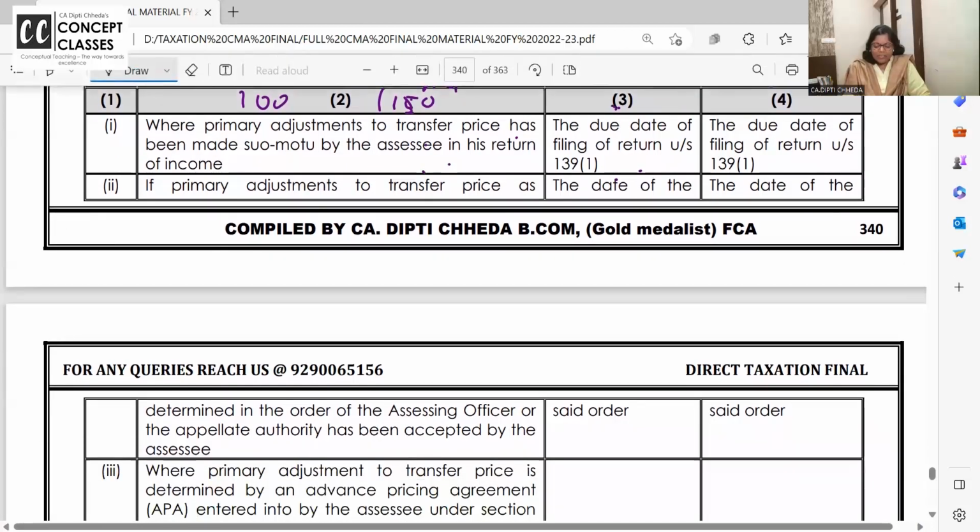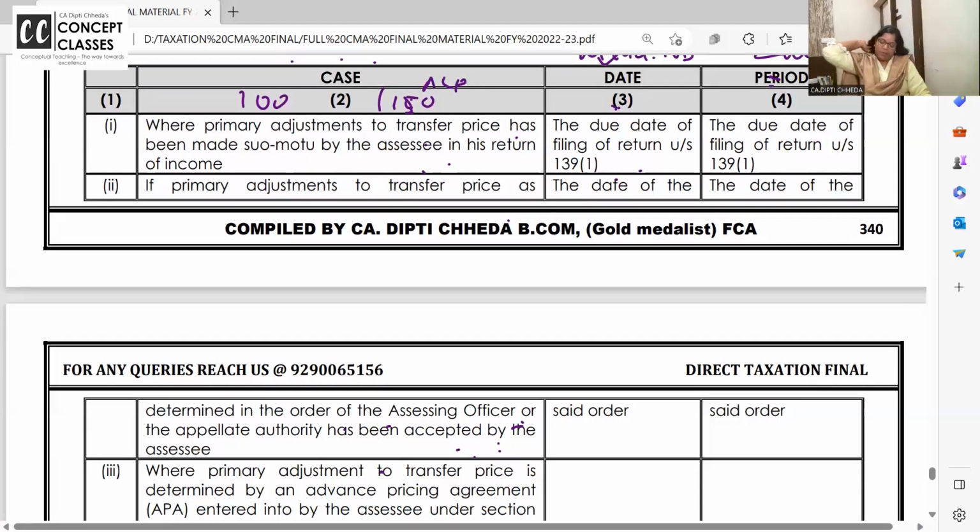If primary adjustment to transfer pricing as determined in the order of the AO has been accepted by the SSE. Primary adjustment determined in the order of the AO or appellate authority has been accepted by the SSE. Okay? We did not decide it; the AO decided. So 90 days from the date of the order by the AO.